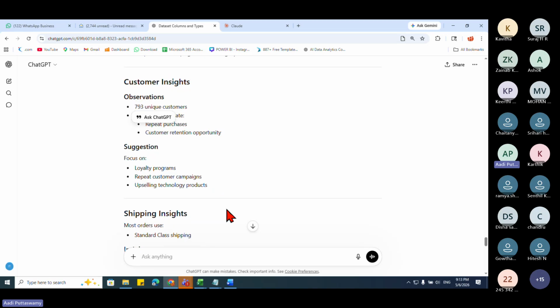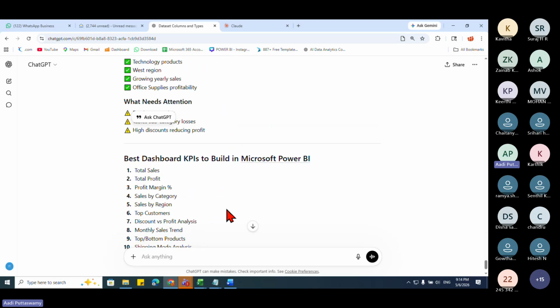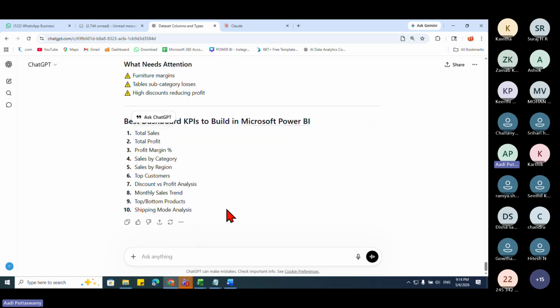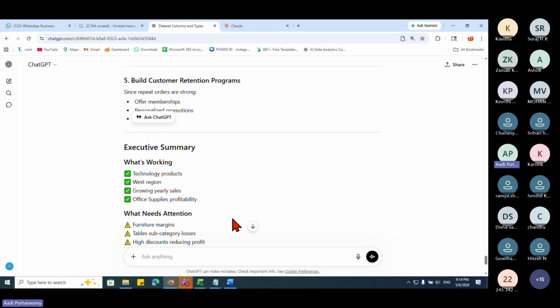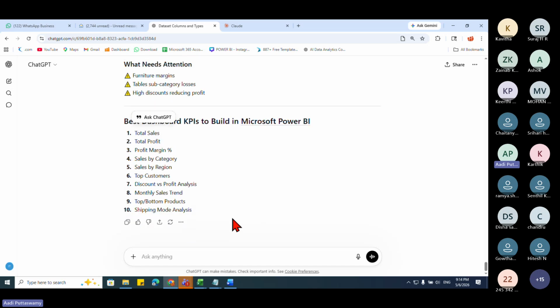There are so many insights which it is giving, which will really be helpful. Let me tell you, when we were creating dashboards way long back, we had to sit, understand all the reports, and then prepare all these insights. Now you don't have to bother with everything. AI will actually take care. Okay. All right.